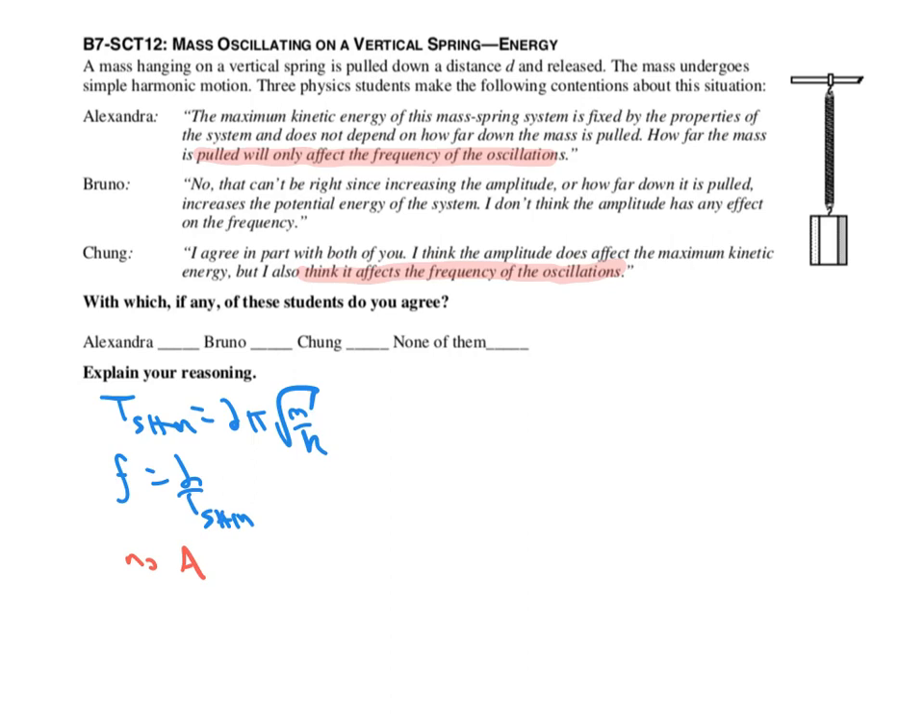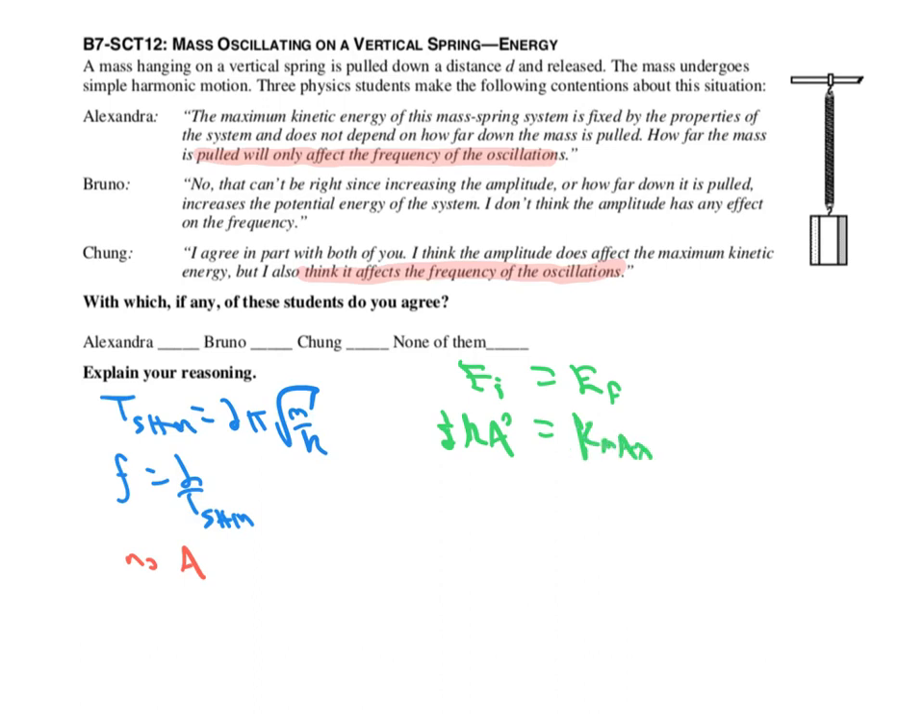And then let's also analyze the energy situation. So we'll take between release and the first time it goes through the equilibrium position. The kinetic energy will be maximized when the spring is back at its equilibrium position. At the start, we would have 1/2 k A squared, and here we'd have K max, and no potential energy.